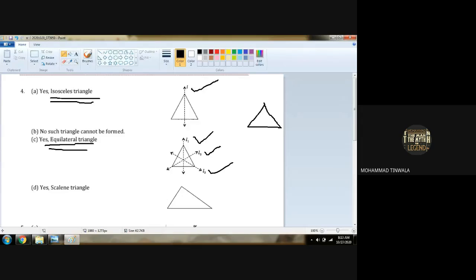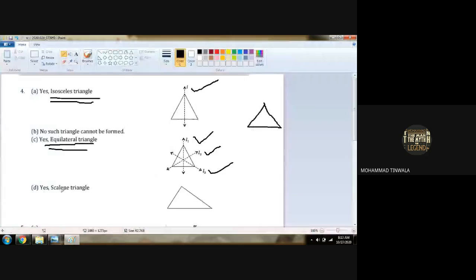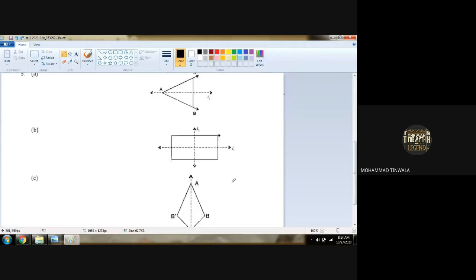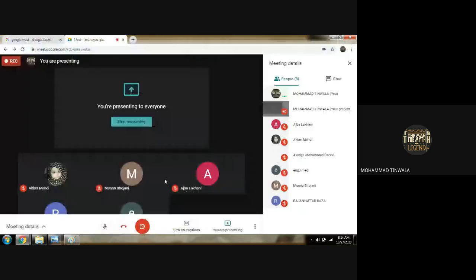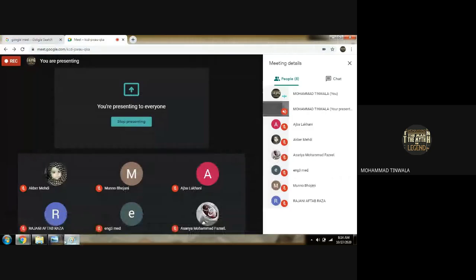Last, no lines of symmetry. Yes, we have a scalene triangle, no line of symmetry. Scalene triangle means all 3 sides are unequal. In this case, we do not have any line of symmetry. Got it, boys? Muhammad Fazil? Yes. Okay.